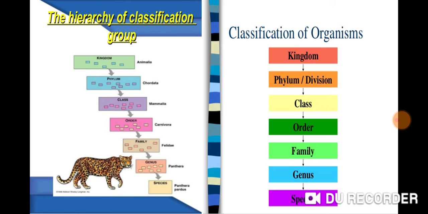The first category is kingdom, then phylum, class, order, family, genus, species. Kingdom is the vast category and species is the simplified, individual, narrowed category.